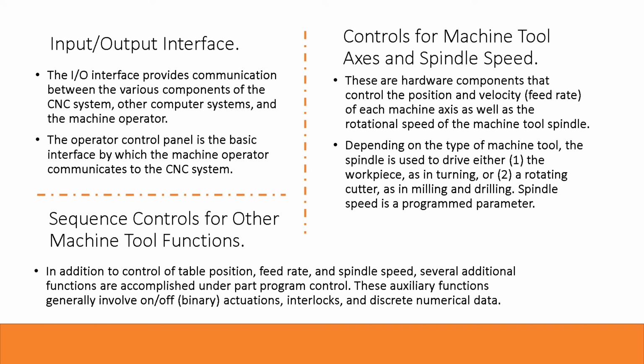Sequencing control for other machine tool functions. In addition to control of table position, feed rate, and spindle speed, several additional functions are accomplished under part program control. These auxiliary functions generally involve binary actuation, interlocks, and discrete numerical data.